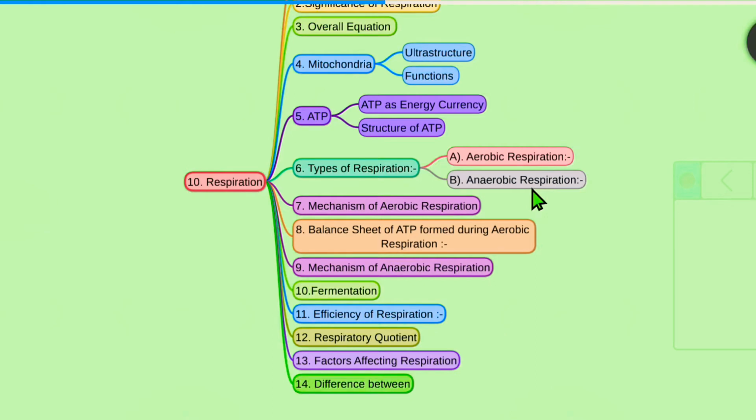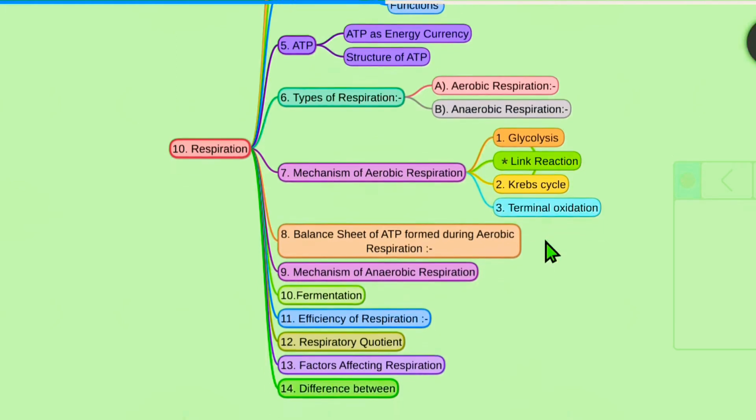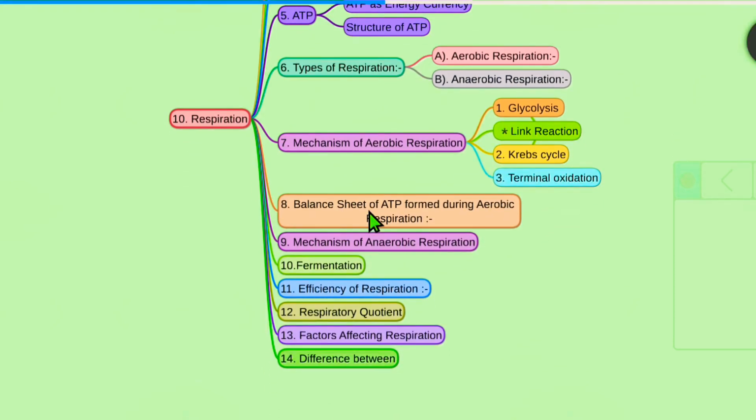And after that, the seventh point, we'll see the mechanism of the aerobic respiration. In this there are three steps. First one is glycolysis, second one is Krebs cycle, and the third one is terminal oxidation, which is also known as ETS cycle. Link reaction means it is a connecting link between glycolysis and Krebs cycle. And the eighth point is the balance sheet of ATP formed during aerobic respiration, means the ATP formed in the three steps during aerobic respiration.